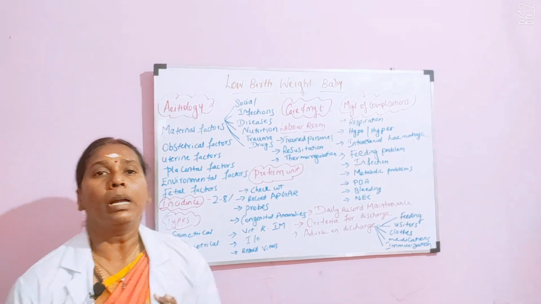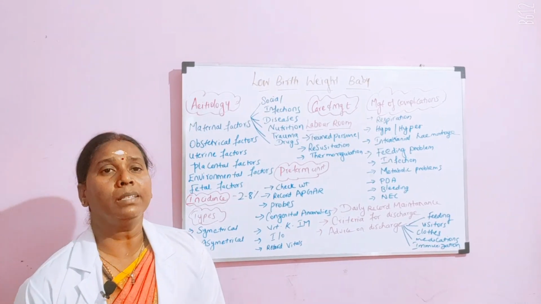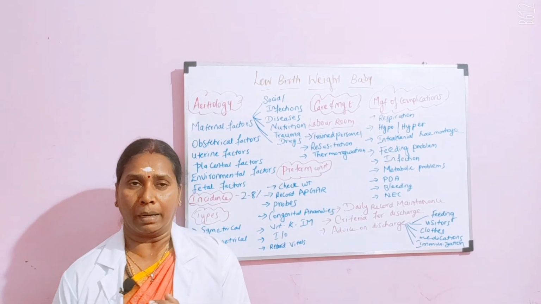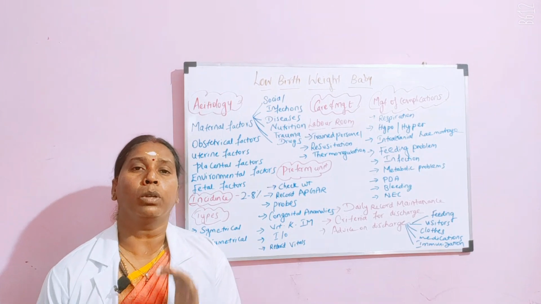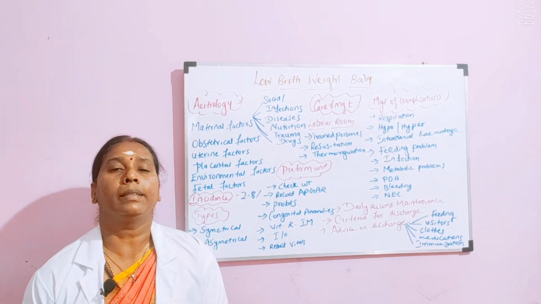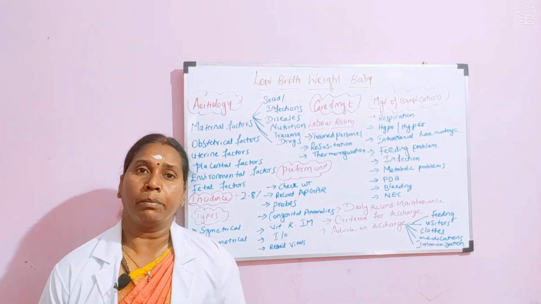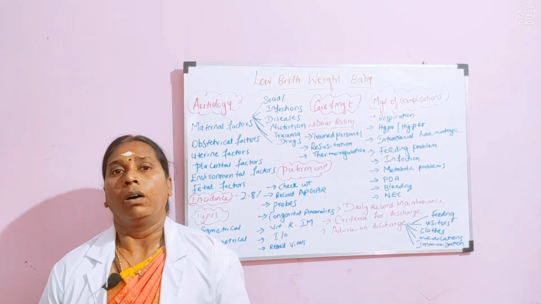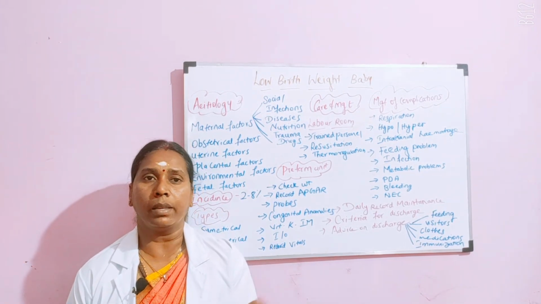Okay, so what is the meaning of low birth weight baby? Low birth weight babies are babies who have a weight less than 2.5 kg or 2500 grams at the time of delivery. These types of babies can be a premature baby, a preterm baby, or a small for gestation baby. So anything can be present.